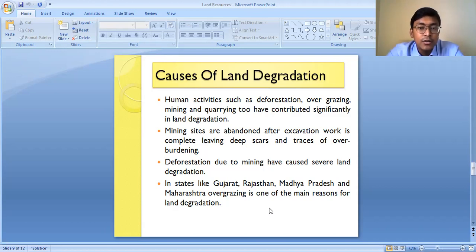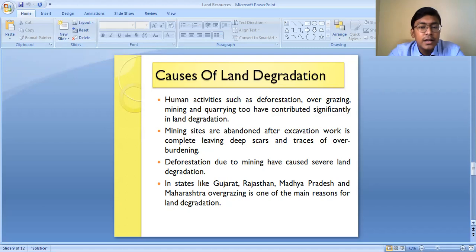This is how various human activities such as deforestation, overgrazing, mining, and quarrying activities are mainly responsible for land degradation in different parts of our country. In different parts of our country, land degradation takes place because of different factors. Like in the Chota Nagpur Plateau region, in the states of Chhattisgarh, Jharkhand, and even in the Deccan Plateau region, in some places of Karnataka, mining activity is mainly responsible for land degradation. Again, if you see the northeastern states, deforestation has caused a lot of land degradation. In the Himalayan states of Himachal Pradesh and Uttarakhand, deforestation is one of the main reasons for land degradation.